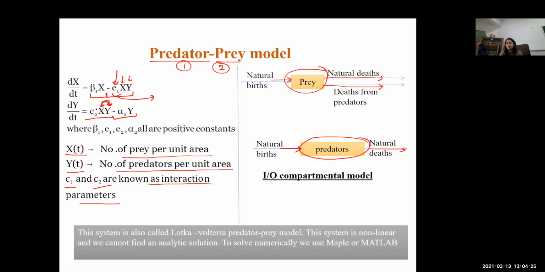Now there may be many assumptions here. We can consider that C1 and C2 are the same, or they may not be the same. Then there are other conditions we can add, such as that there is not sufficient food available for prey. Then we can say that some disease occurs in prey because of which the predator population will decrease at a much higher rate. That is how we keep adding assumptions, keep relaxing assumptions, and we can reach closer to the real life situation.